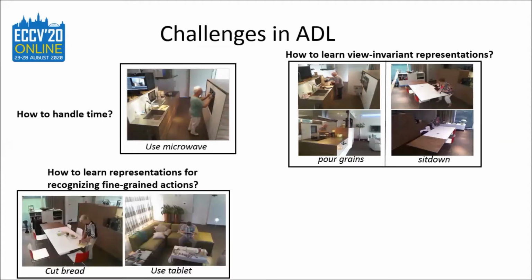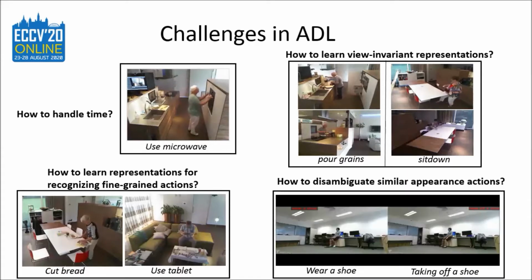The next challenge is how can we learn representations of actions which have very subtle motion? And the last one is how to disambiguate actions with very similar appearance, varying slightly along time. Such scenarios are very common in ADL. Just as the example we can see, wearing a shoe and taking off a shoe.